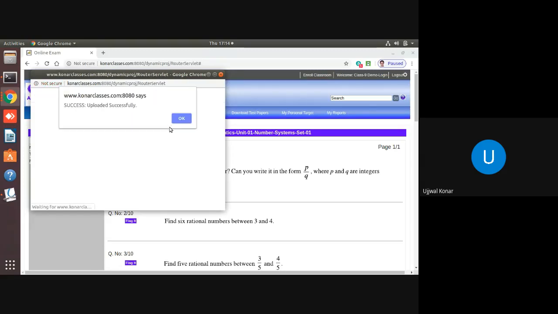Then done. Once it is done, what is the message you are able to see, dear students? Can someone please read it out? Manishika, could you please read it out? Yes, sir. Uploaded successfully. Okay, done.